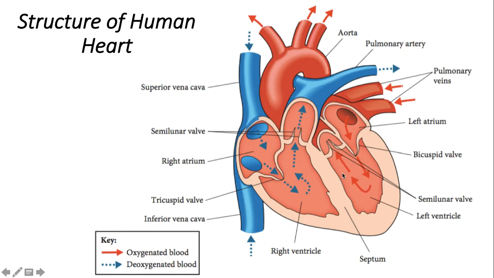Okay, so that's basically the structure of the heart. We have 4 chambers: right atrium, right ventricle, left atrium, left ventricle. We have 5 blood vessels: inferior vena cava, superior vena cava, pulmonary artery, pulmonary veins, and aorta. And then you have 3 types of valve, which are tricuspid valve on the right, bicuspid valve on the left, and semilunar valve that separates the blood vessel from the ventricle.